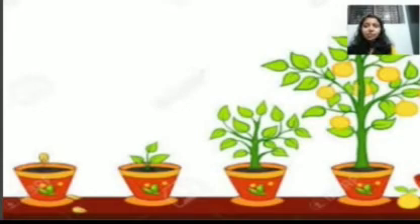So, we can see a picture here. This picture depicts the different stages of the growth of a plant. When you first plant a seed, let that be a mango. We are planting a mango seed and it will take some days or weeks to sprout, right?